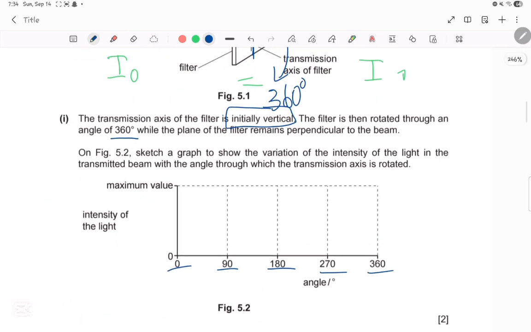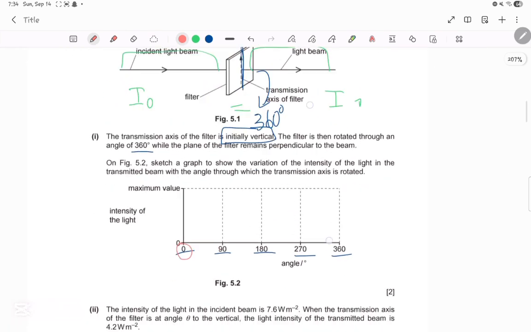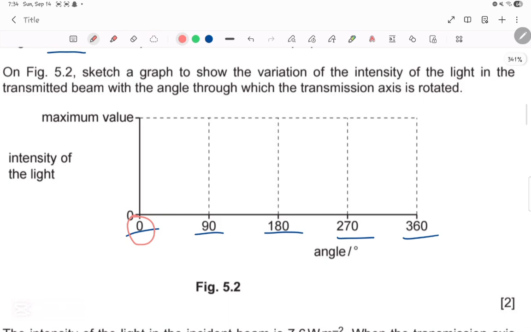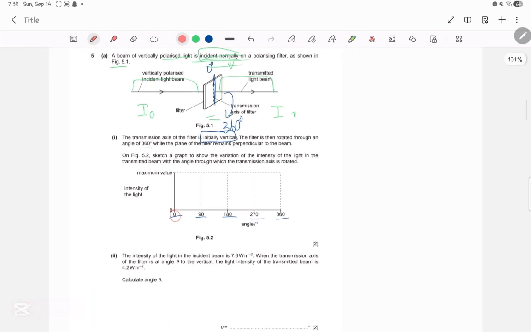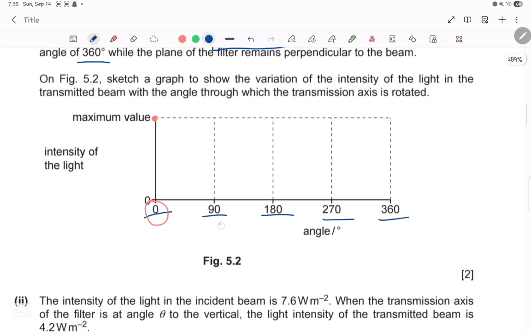What are we supposed to do? We're supposed to find the initial angle, which in this case is 0. Now we have to find theta for all of them. We know first of all that when it was 0, the initial angle, intensity initial was equal to intensity final. So that means this is the maximum value at 0. Now we need to find theta. In this case, theta is 90. So it's going to be intensity initial times cosine squared 90, which is basically 0.